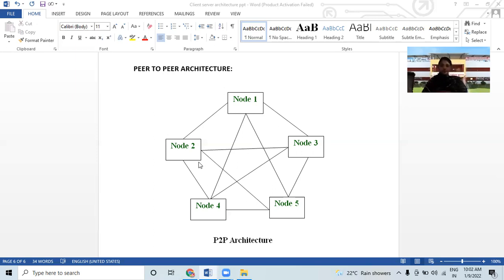A peer-to-peer, that is a P2P architecture, consists of a decentralized network of peer nodes that are both client and server. A P2P network distributes the workload between peers, and peers contribute and consume resources within the network without the need for a centralized server.